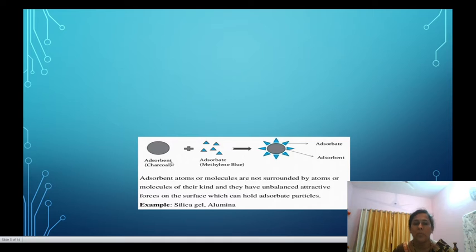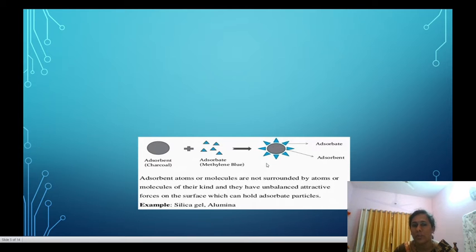Now in this schematic diagram, the adsorbent, for example charcoal, and the adsorbate methylene blue are taken, in which the adsorbent is surrounded by the adsorbate.